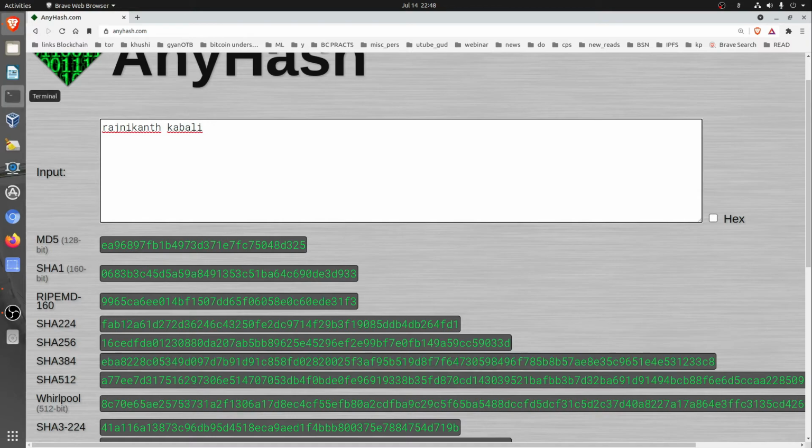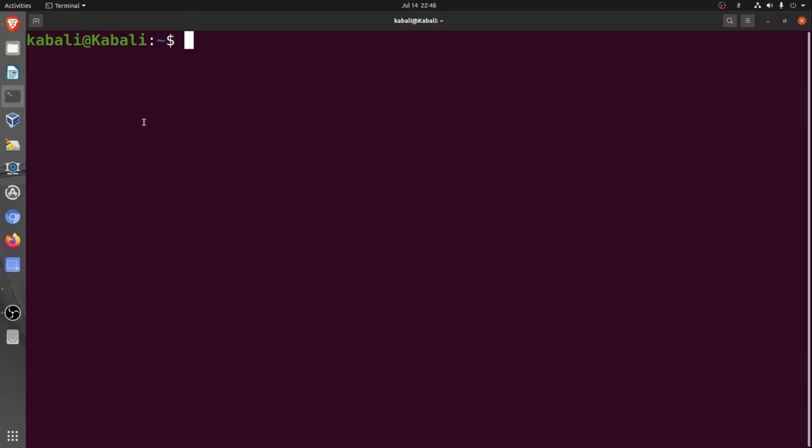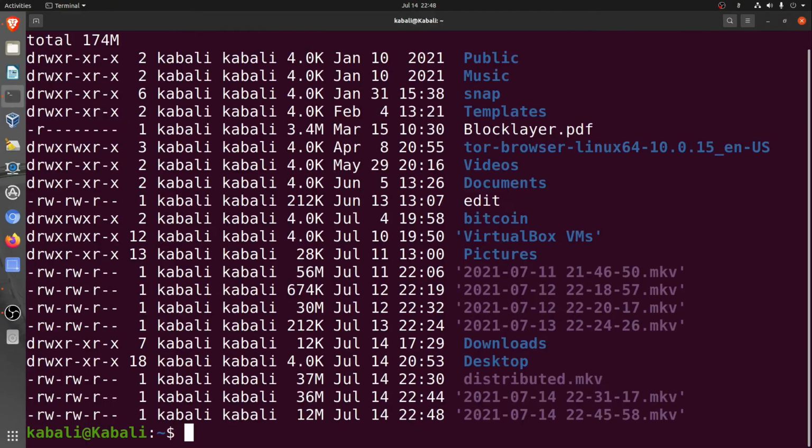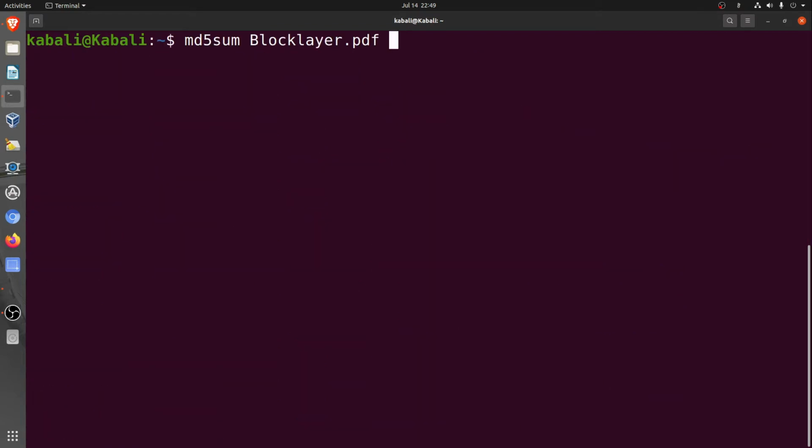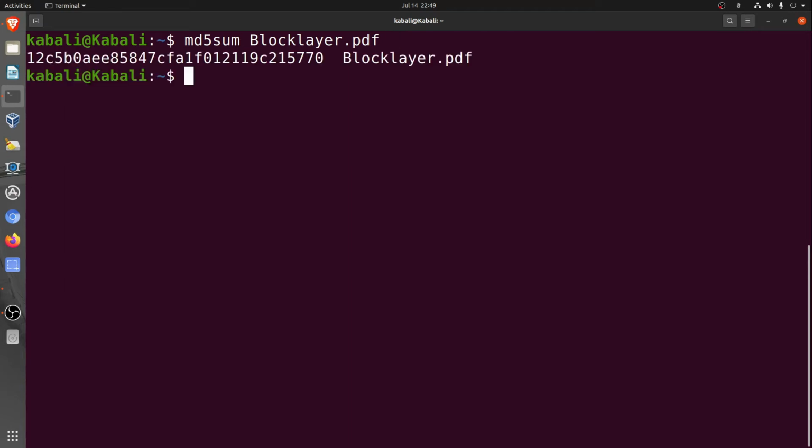Now in case I go to my terminal, I'll just take one file. So we have got this blockchain PDF file. I'll take md5sum, and then I'll apply this terminal command. The moment I applied it, this is a terminal way of getting the hash. So this is the MD5 hash. Immediately I get the hash value of this blockchain PDF.